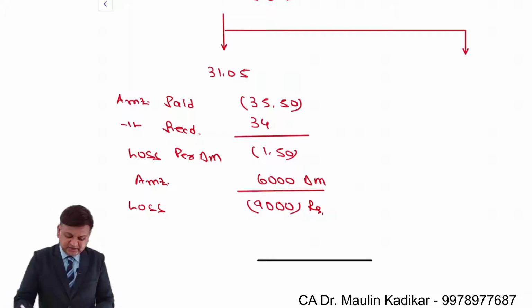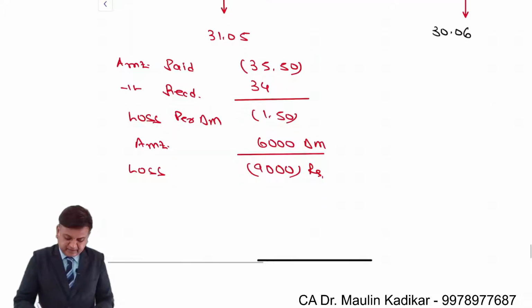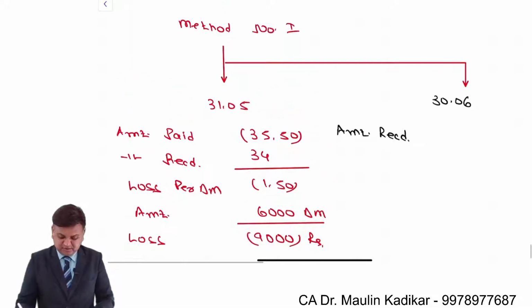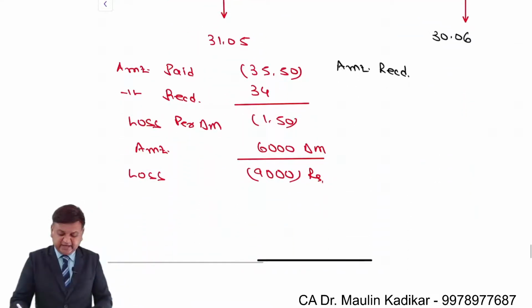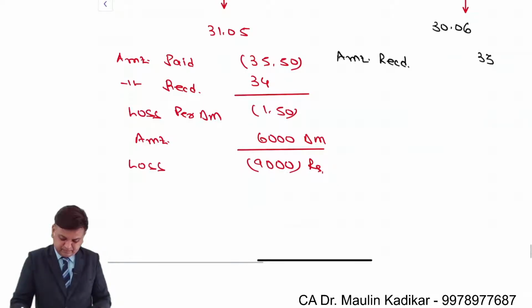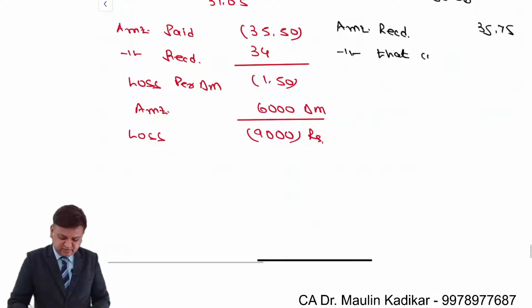Now another is the profit or loss calculation on 30th of June. We understand that's the amount received by us. We must have received an amount of 35.75 actually. This is the amount that we receive actually. Amount that could have been received.